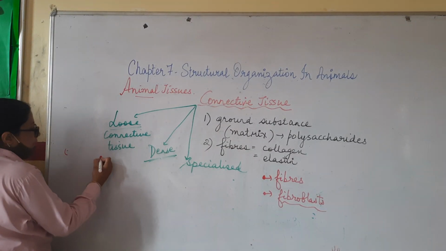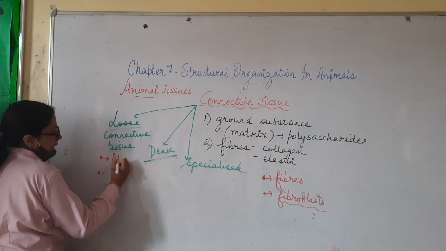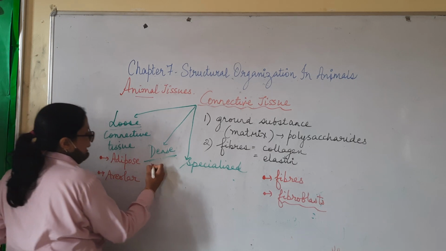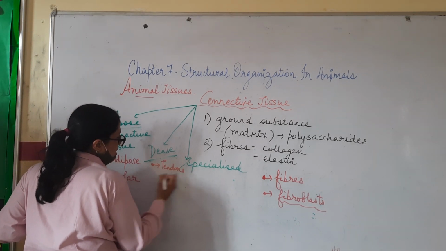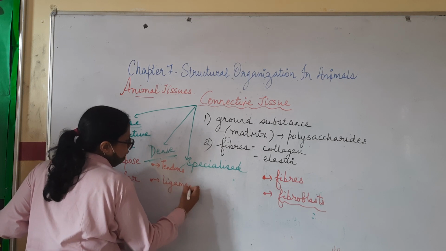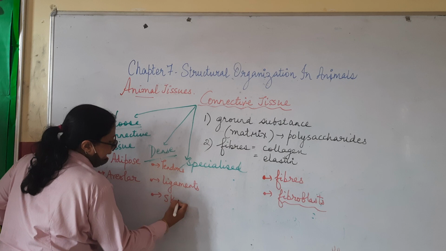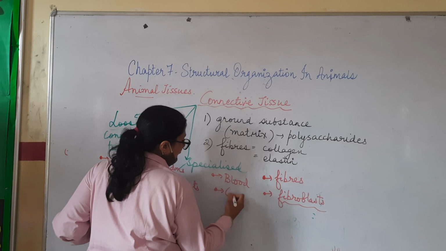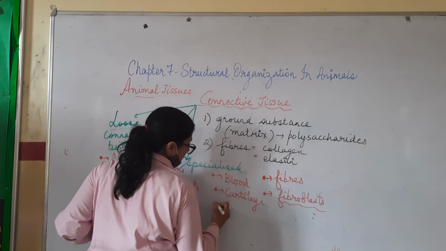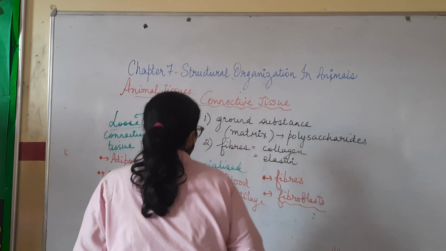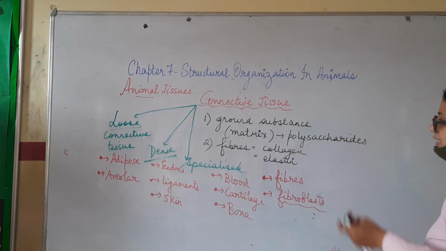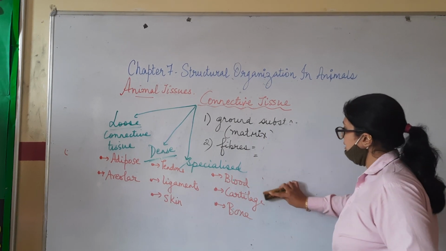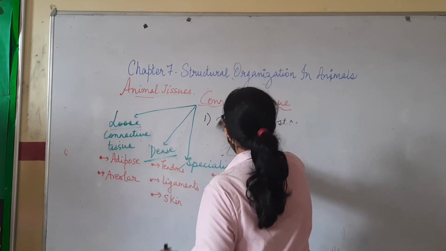In loose connective tissue, we are going to study adipose tissue and areolar tissue. In case of dense, we will study tendons and ligaments and also the skin. In specialized connective tissue, we are going to study blood, cartilage and bone, because they have a specific function to perform. So let us start with loose connective tissue.